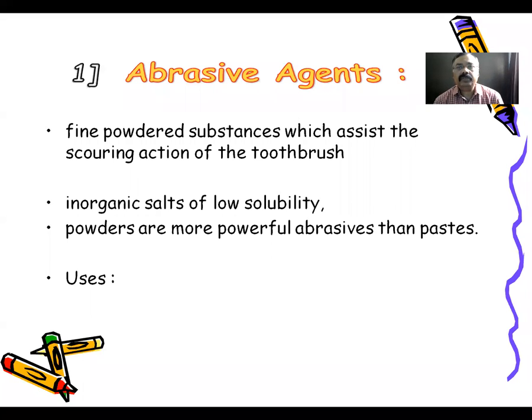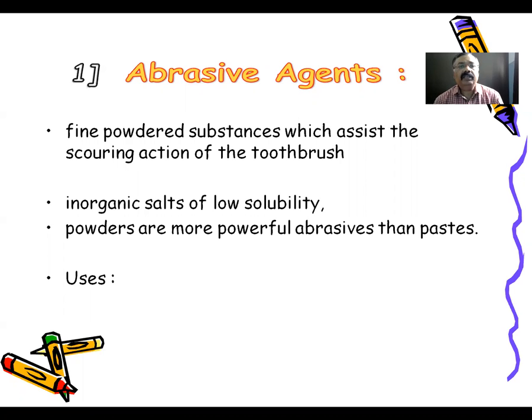What are abrasive agents? Abrasive agents are fine powdered substances which assist the scouring action of the toothbrush.